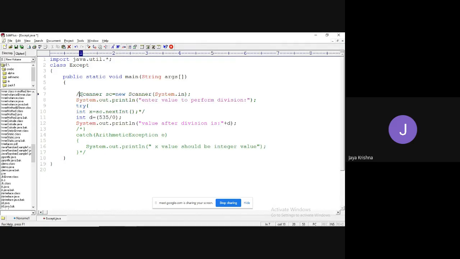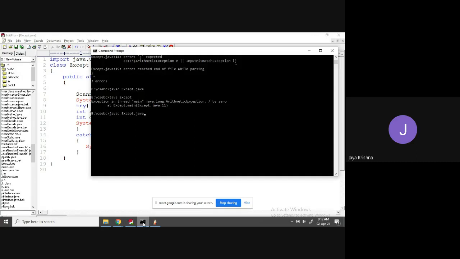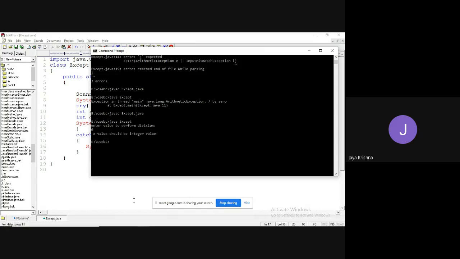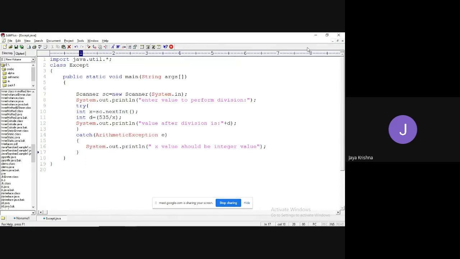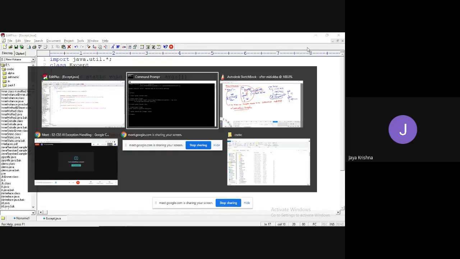Whenever you are going to give some kind of value like 1 minute, I'm going to give x value, and I'm going to uncomment everything. Now, if I execute, it is going to produce a user defined exception: x value should be integer value. Okay, fine. Now, what I am going to do is use the throw keyword.